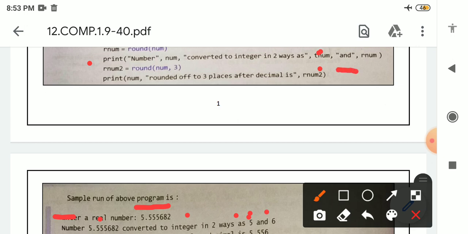After that, rnum is a variable which is storing the calculated part of round. In this round function, we are using only one argument, means the number, so it will print the nearest number, means when the n digit is not there, it will print the nearest number. So the number is what, 5.5555682, so the nearest integer will be what, 6, so we will get 6.